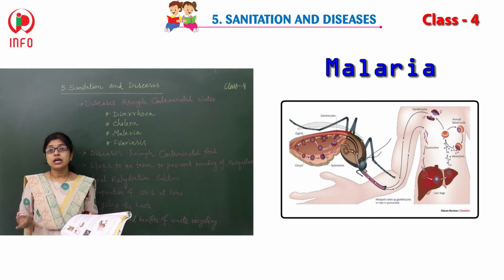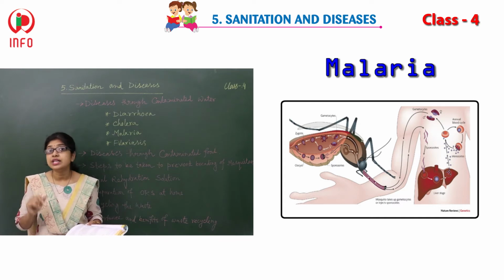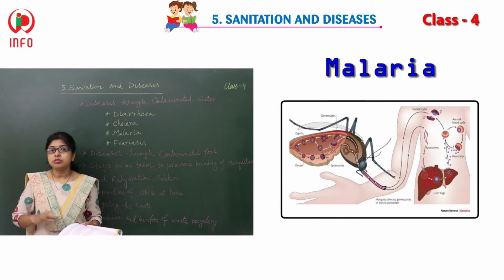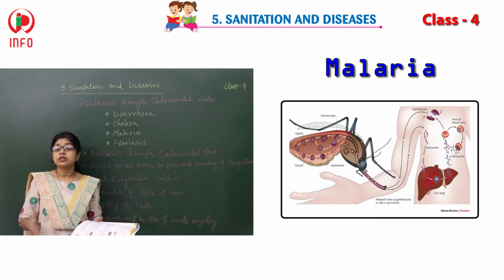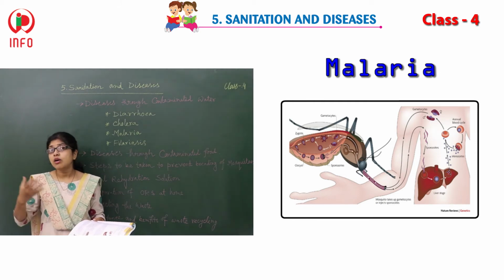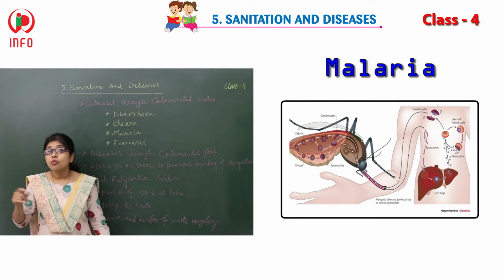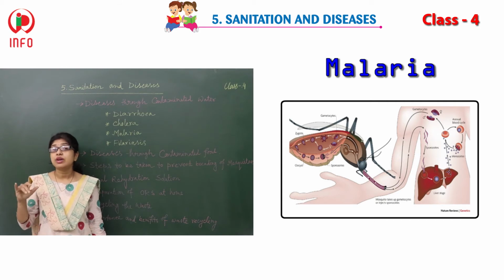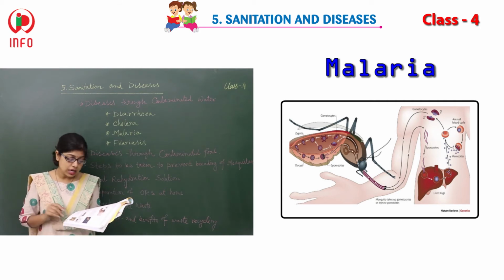So these are very dangerous problems. These diseases are there, and even in this century people are dying. People are dying from them in India. So it is a very pathetic situation even now.